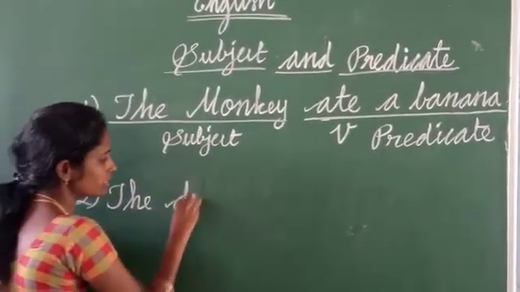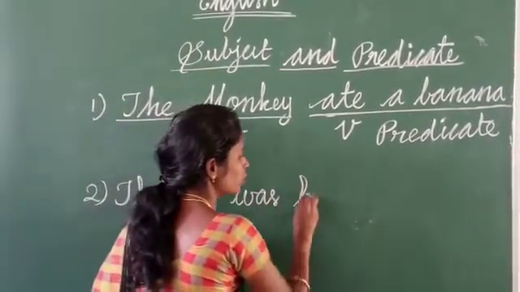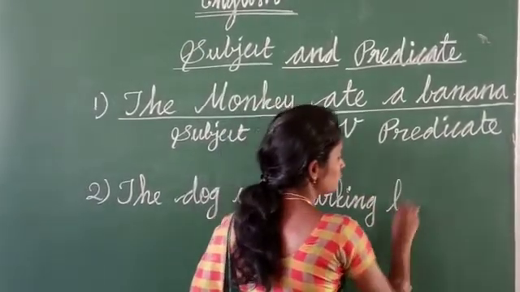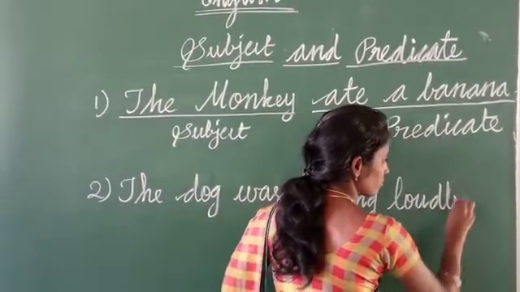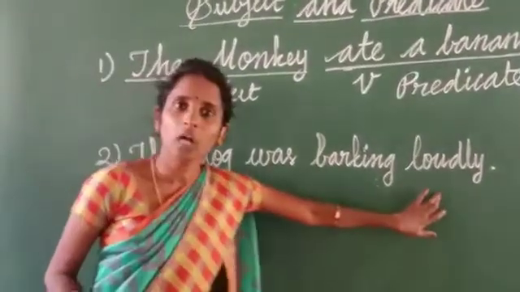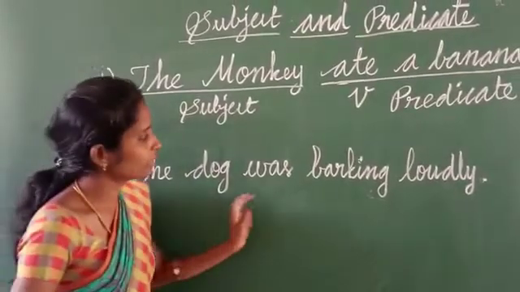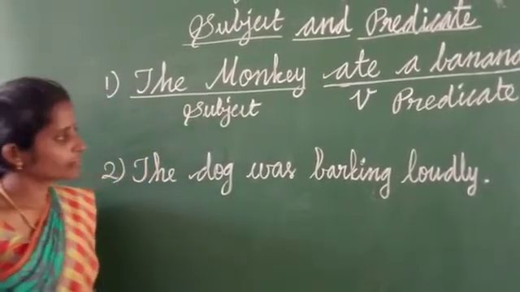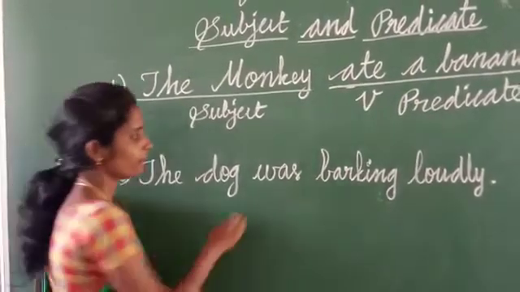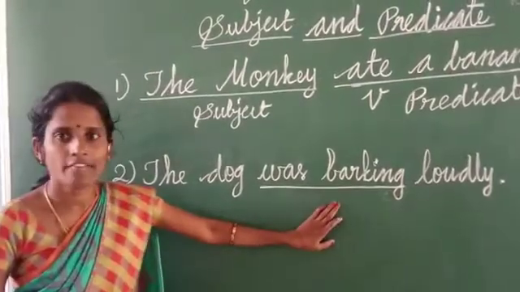The dog was barking loudly. The same principle. First we will have to select the verb. What is the verb here? Was barking. Was barking is a verb.